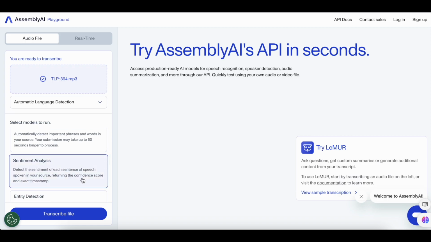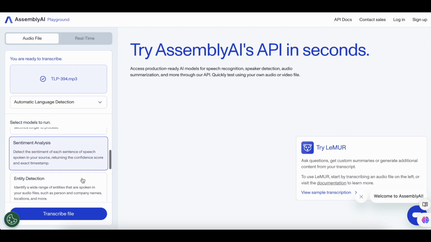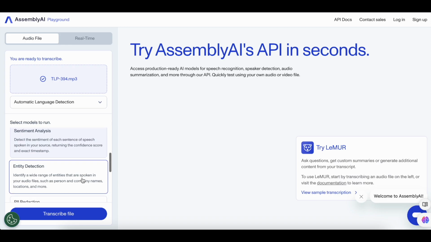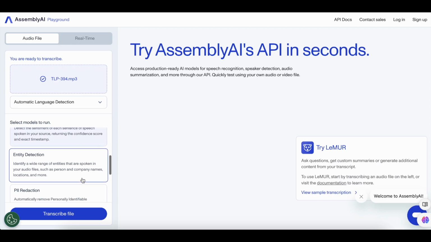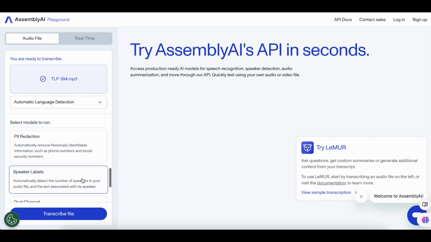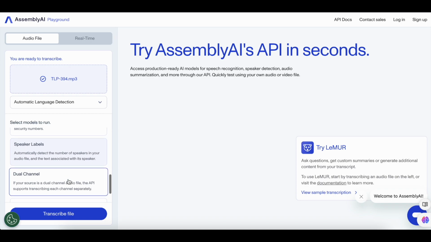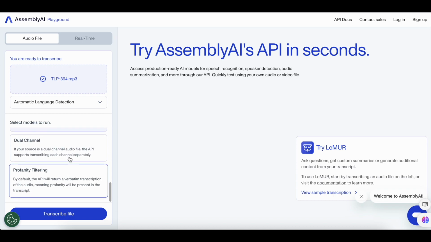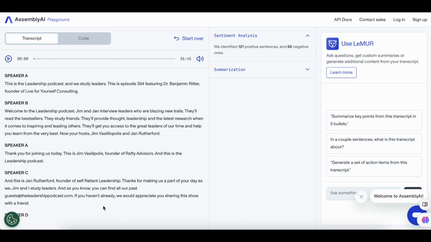I want to pick the sentiment analysis. I find that somewhat interesting, although not terribly valuable. I'll show you what that looks like here in a second. And I also want to pick speaker labels just to organize the content. So you see multiple options here to choose. I'm just going to pick those three. And okay, there we go.